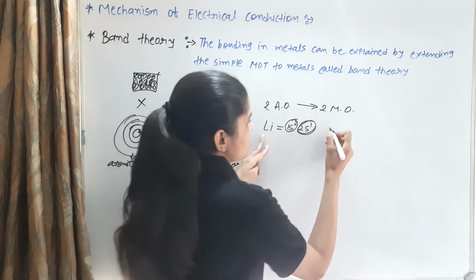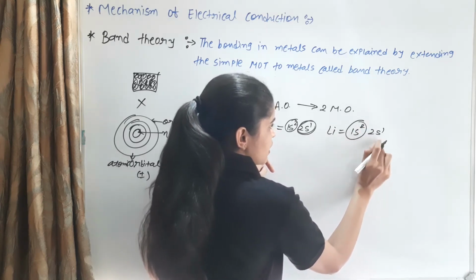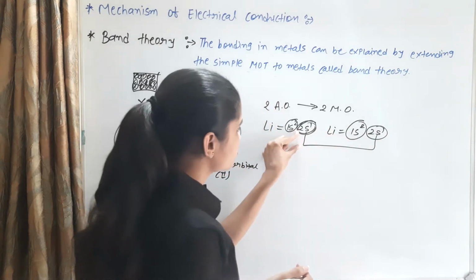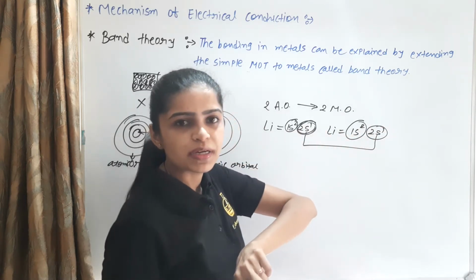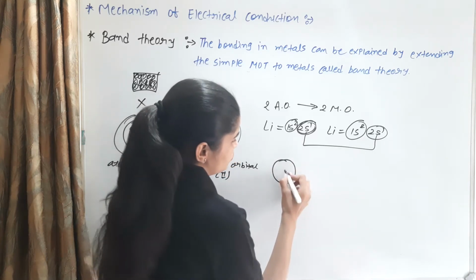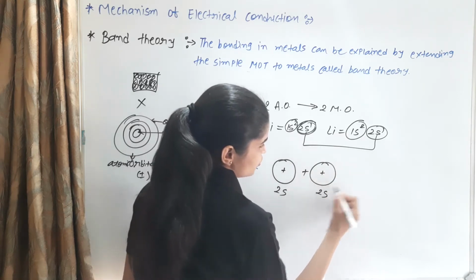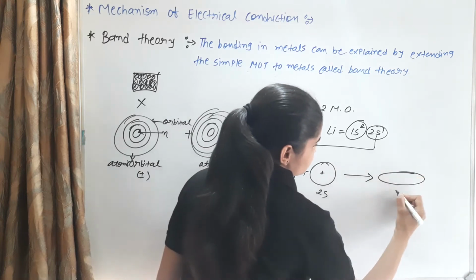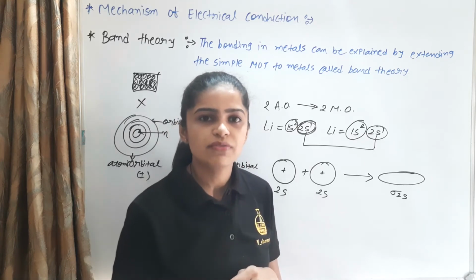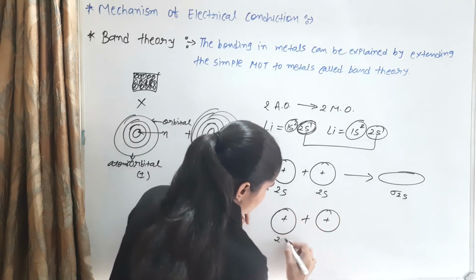Second, consider the same atom, lithium, 1s2 and 2s1. This is completely filled and this is half filled. So the combination of this 2s1 and this 2s1 atomic orbital gives two molecular orbitals. Consider this 2s orbital and this other 2s orbital. It gives the sigma 2s, and this is the other one. You know this concept from the previous 11th class lecture.